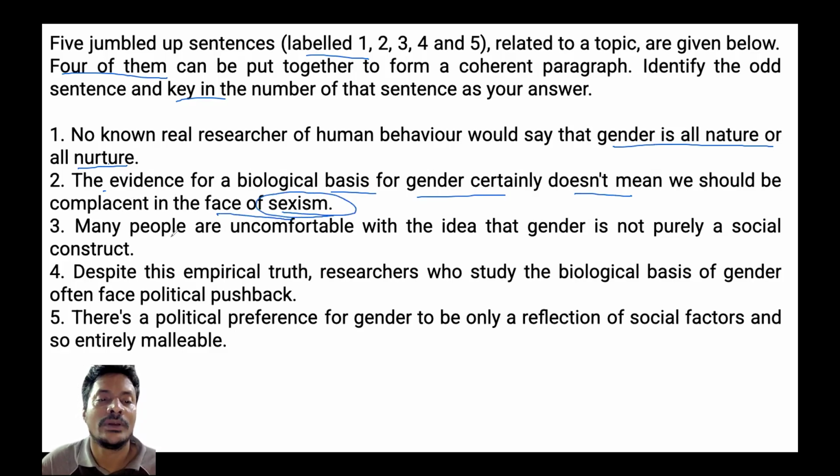Third, many people are uncomfortable with the idea that gender is not purely a social construct. Then the fourth sentence: despite this empirical truth, researchers who study the biological basis of gender often face political pushback.